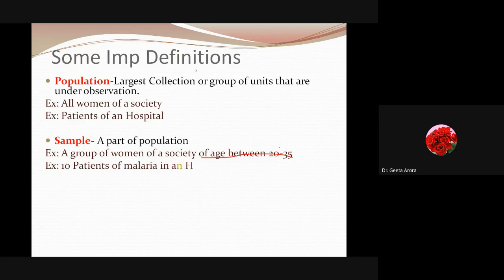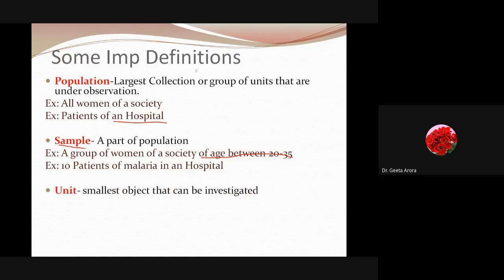Similarly, if we talk about patients of a hospital, then obviously a lot of patients are there in the hospital, and if you are looking for a particular disease, that how many patients are suffering from this particular disease, suppose COVID-19, nowadays our government is also emphasizing that beds should be there, doctors should be there, each and every facility should be provided. So we are taking just a sample, and we know that whenever some minister is visiting a hospital, it's not possible that he or she is going to each and every ward. No, it's only possible to visit one or two and make out which type of services are going on. So here it constitutes a sample.